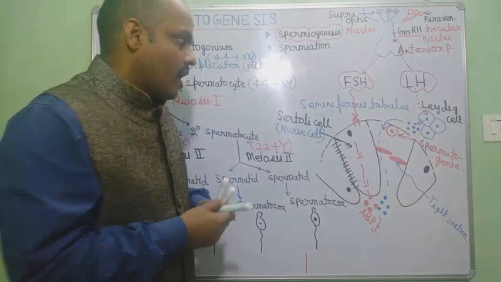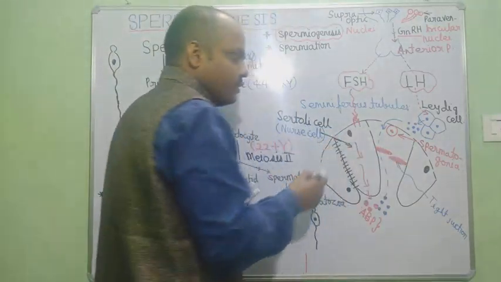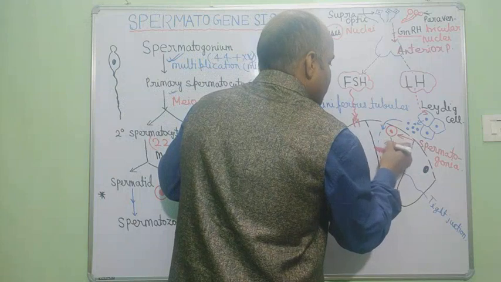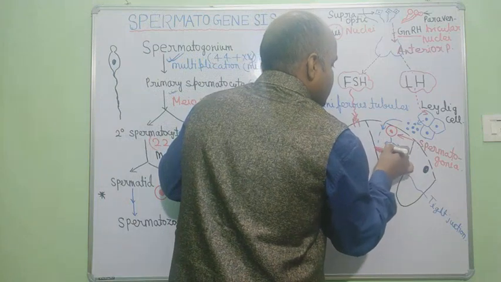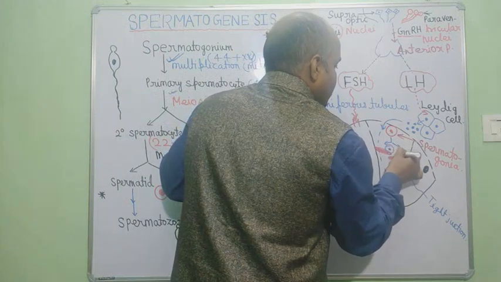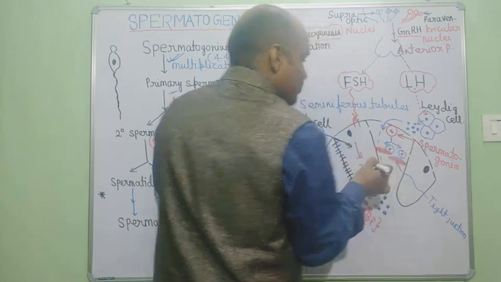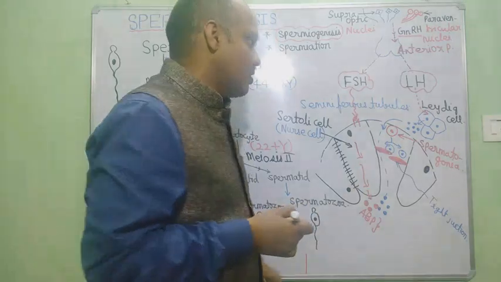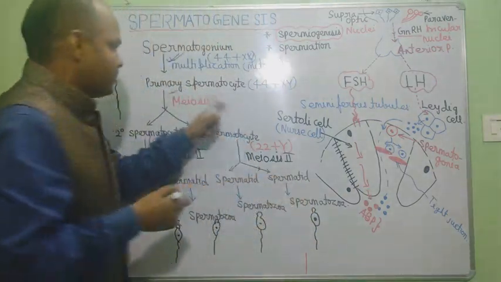Now this testosterone hormone promotes the process of spermatogenesis. How? Let's see. Actually, the spermatogonia first increase in number by mitosis, and these divided cells are called primary spermatocytes.